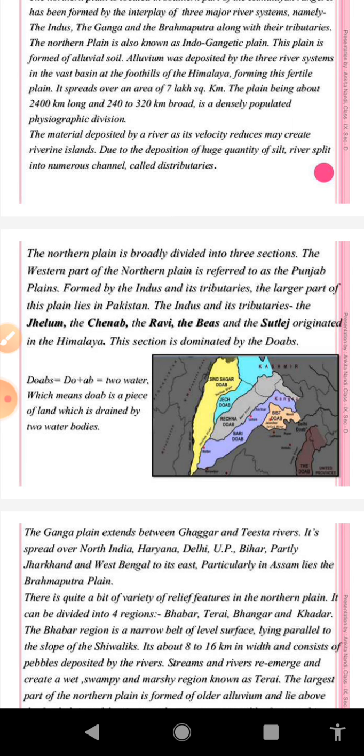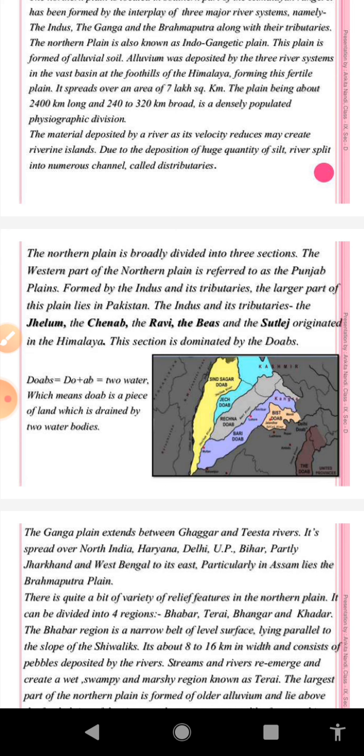And with regard to the Ravi, it also rises from the Himalayas. And in history you might have studied, after partition, major parts of the Indus Basin are lying in Pakistan, and in India we have a very small part of this basin, which is known as the Punjab Plain.